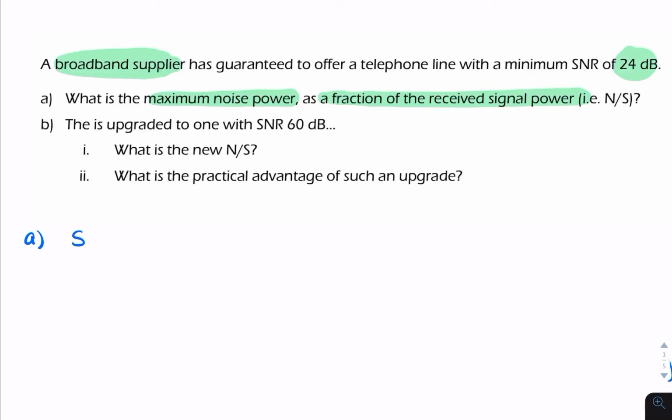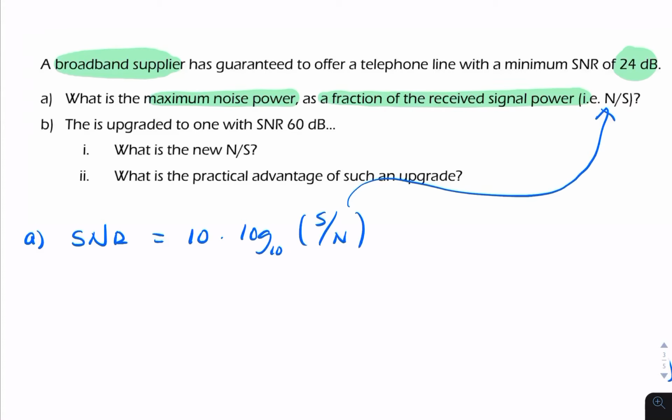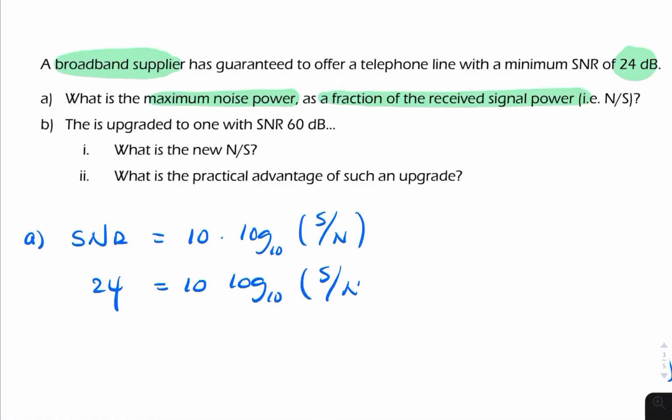So remember the definition of SNR is 10 log to the base 10 S over N. And what we're asking for is N over S, so that's 1 over S over N. So we just need to reverse this equation. So let's put in the numbers. We've got 24 equals 10 log 10 S over N. We can divide both sides by 10.